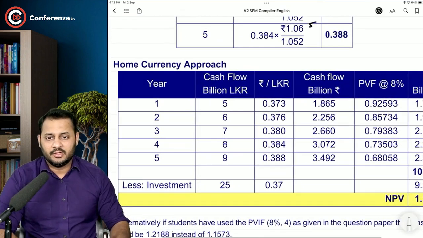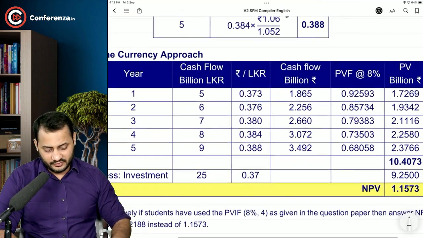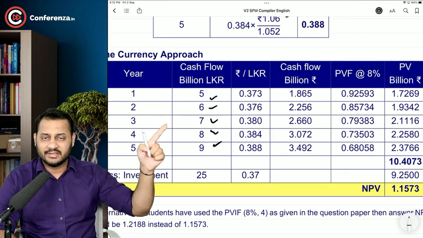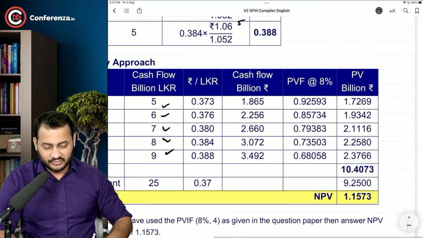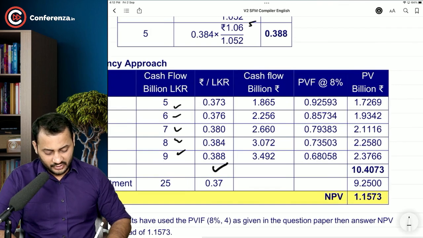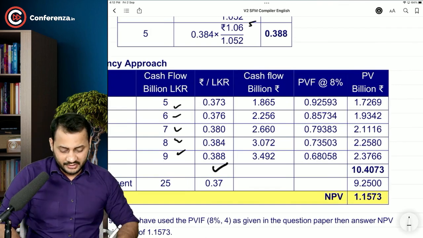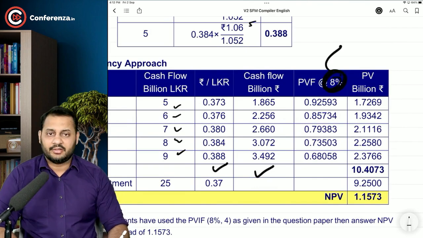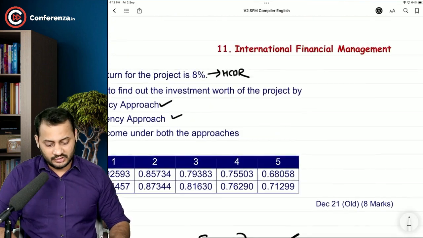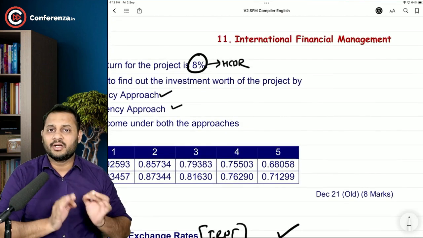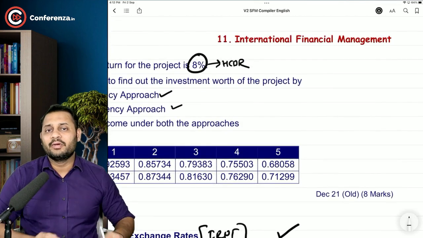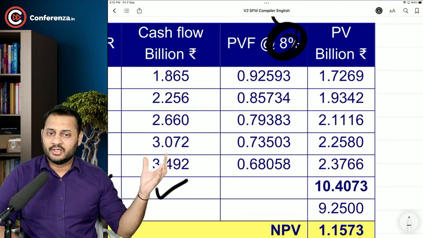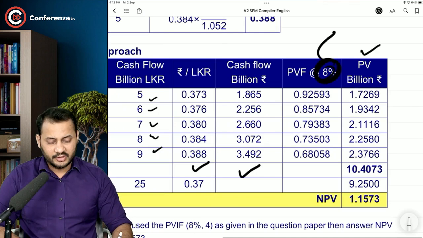See, so this is year 1, 2, 3, 4, 5. This is Lankan rupees 5, 6, 7, 8, 9. Every year we are increasing 1 billion. Now this is the exchange rate. Once you have converted that into rupees, you will use the rupee discount rate. That is the return that we want, the home country discount rate for home currency cash flows. Now the cash flows are in rupees. Use the home country discount rate and you can calculate the present value.